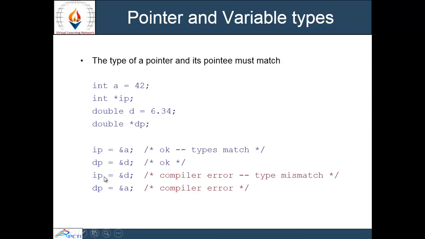Next statement, ip = &d. This will show us a compiler error because here ip is of integer type and the variable whose address we are going to assign is of double type. So it will show the compiler error. So when we are declaring a pointer and assigning the value, we need to take this caution. Both must be of the same data type, pointer as well as variable.